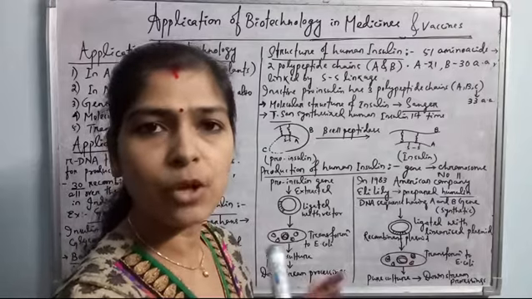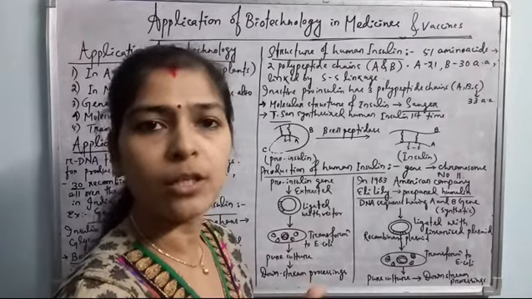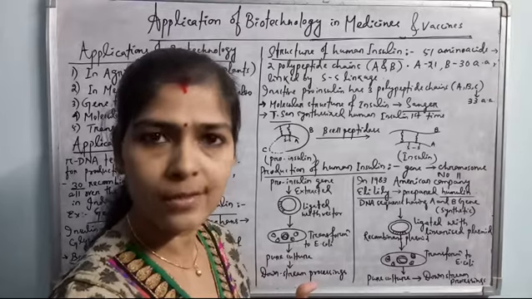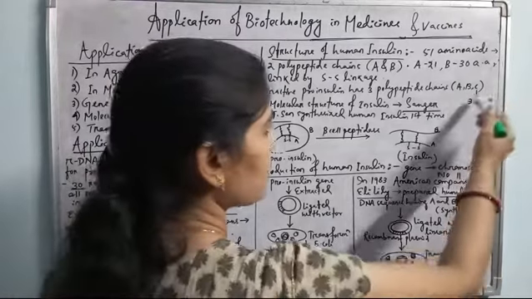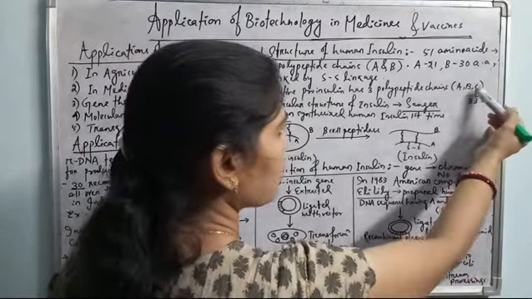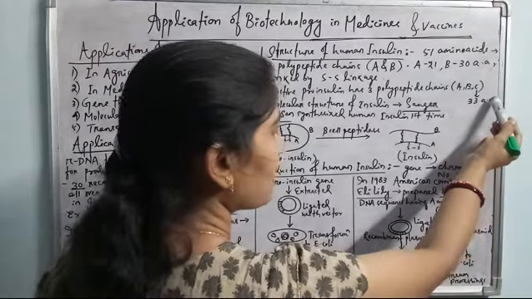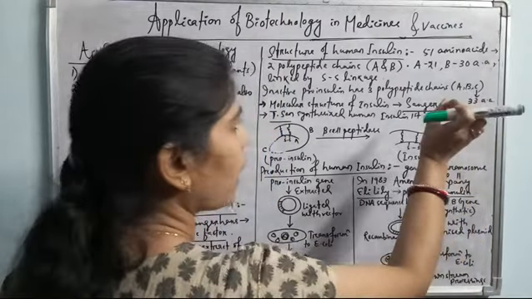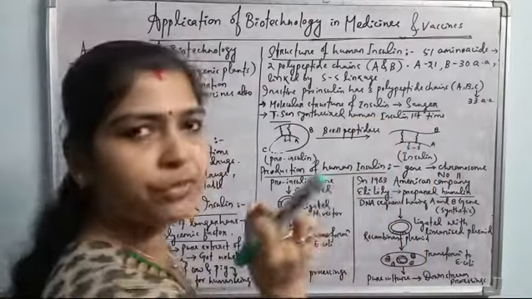Means translation is already over. After that, the protein undergoes certain changes. These are called post-translational modifications. And in the post-translational processing, the C polypeptide, which has 33 amino acids, is removed. And this A and B are attached to form the normal active insulin.